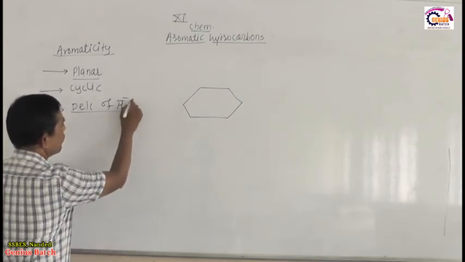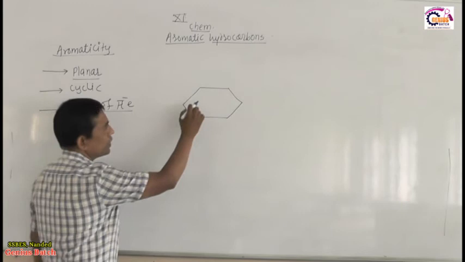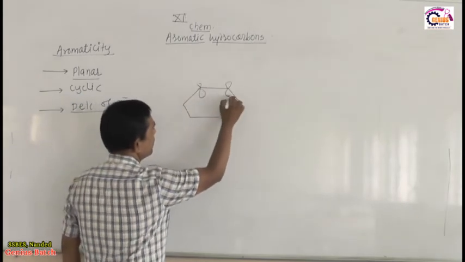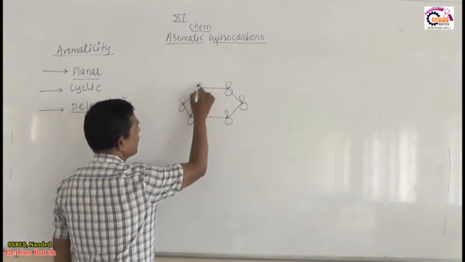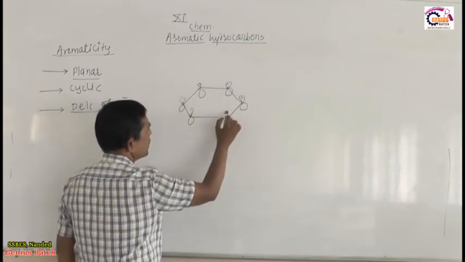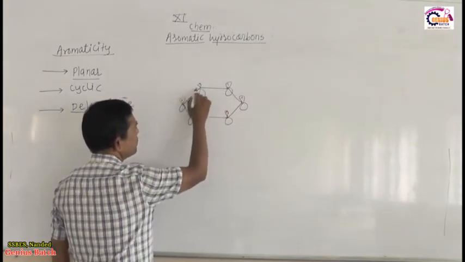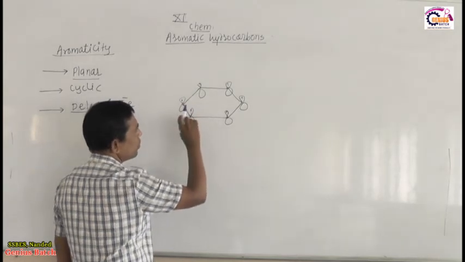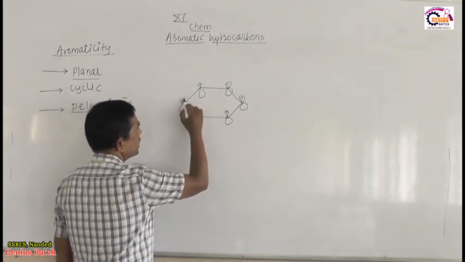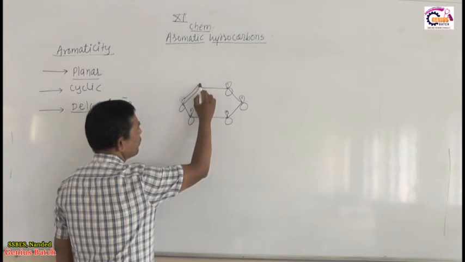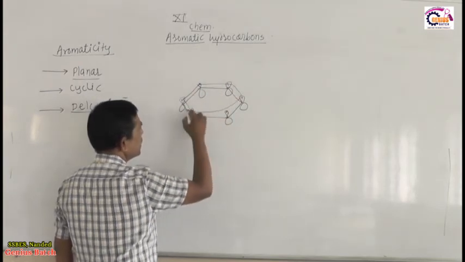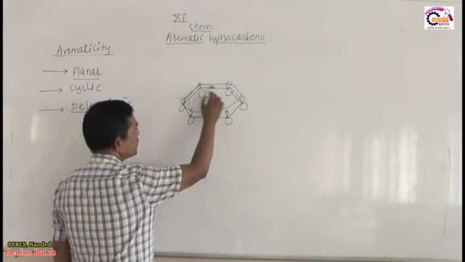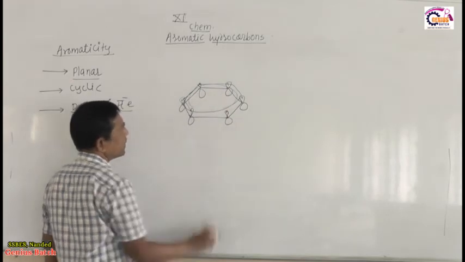So pi electron when delocalized, I had told you that there is a pz present in that benzene ring, and due to that pz, the dumbbell shape, there is one electron present in pz, and it must be responsible for formation of pi bond. Therefore this one has equal chance to form pi bond with its right as well as left neighbor. Due to this, there is a delocalization of pi electron present above and below the hexagon.